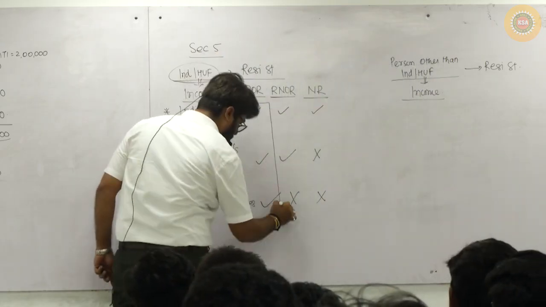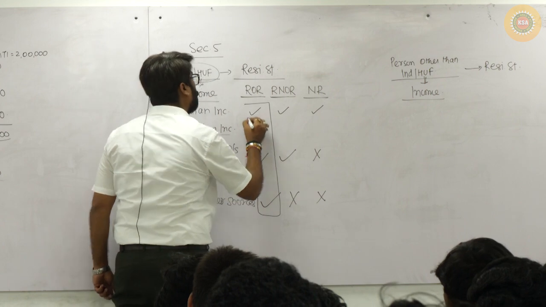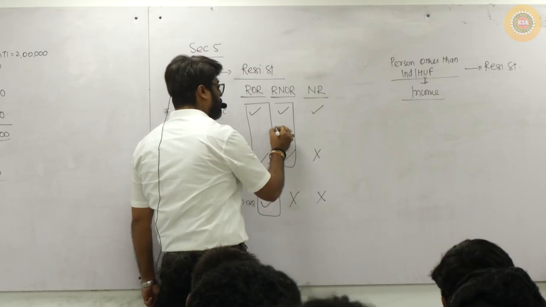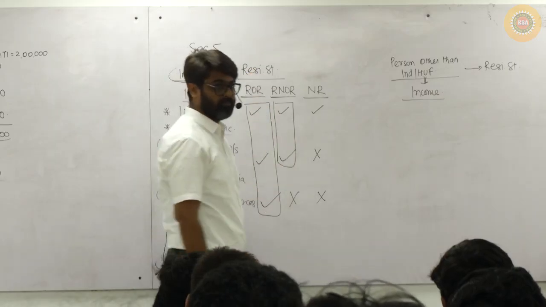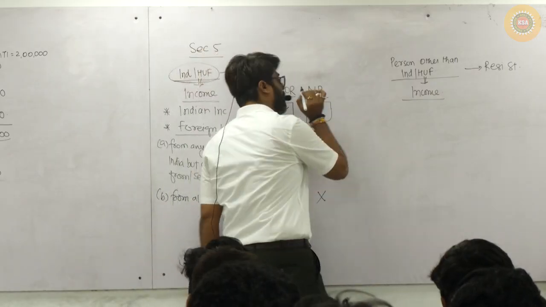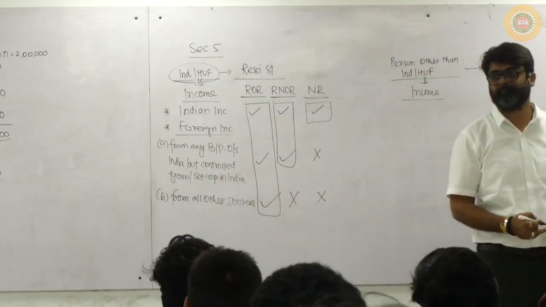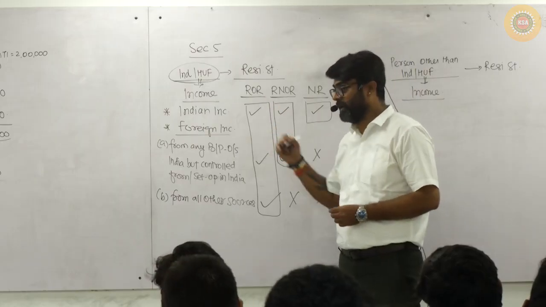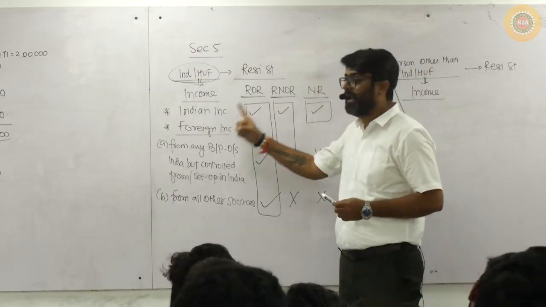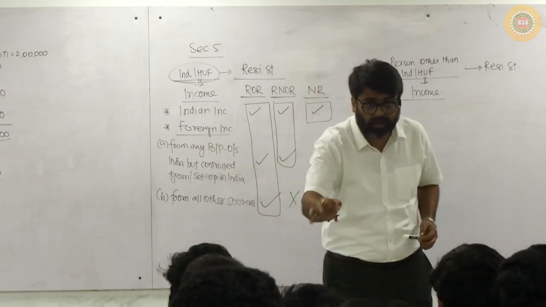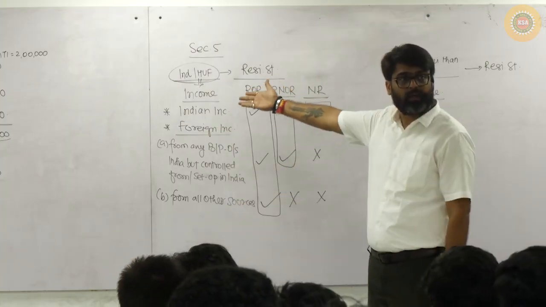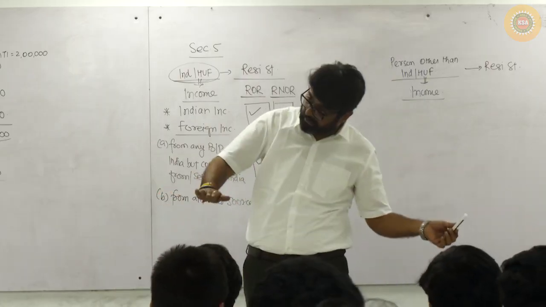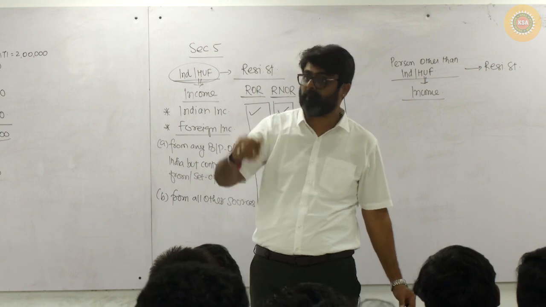This is the scope of your total income. If your status is ROR, your global income will be taxable for you in India. Whether you are earning that income in India, or whether the income is Indian income or foreign income will not make any difference.